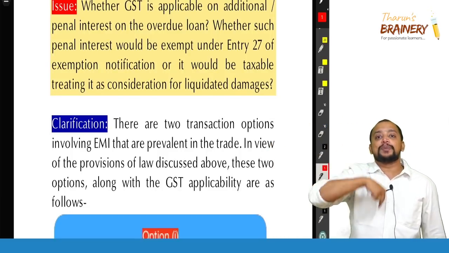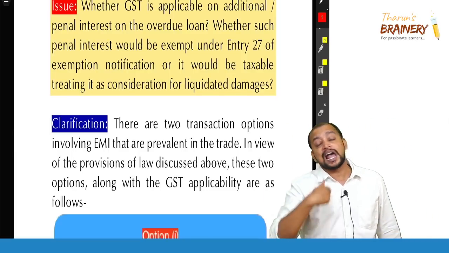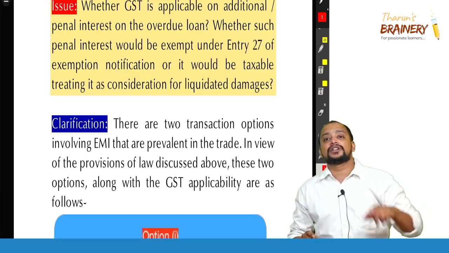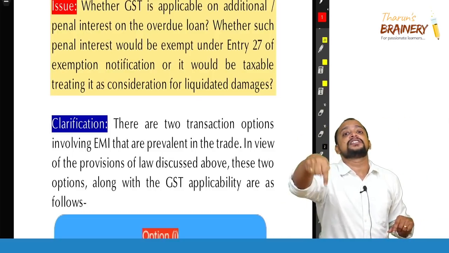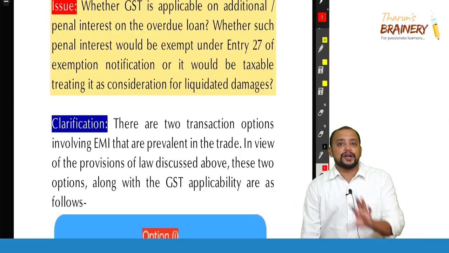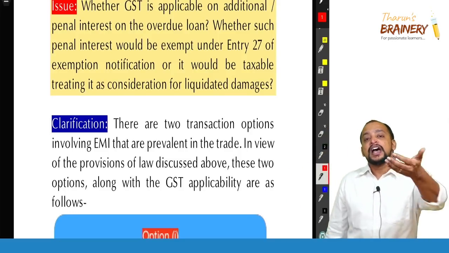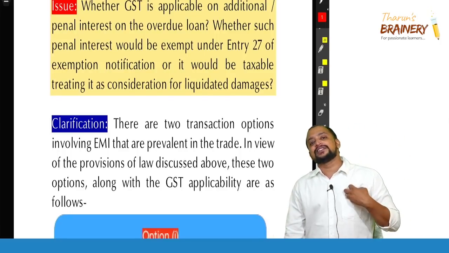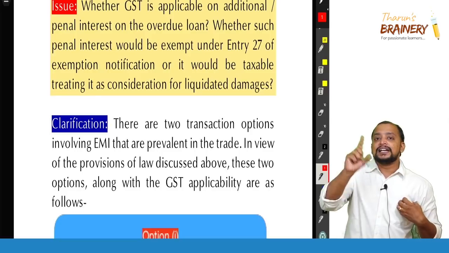Interest component, I will pay tax every month when I am receiving it. And at what rate do I need to pay tax? At the rate applicable to the car. If the car is at 28%, on this interest also I will be paying at 28%. Now, one installment of 120,000 is not paid. I am collecting 1,500 rupees on that, and on that 1,500 rupees I again need to pay GST. Okay, on penal interest I need to pay GST.